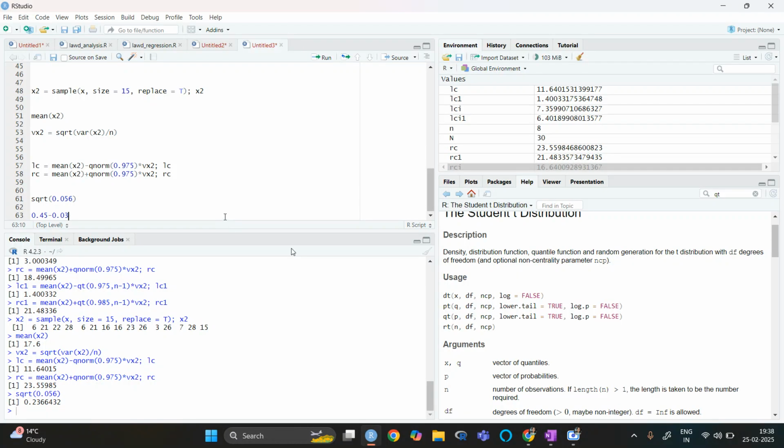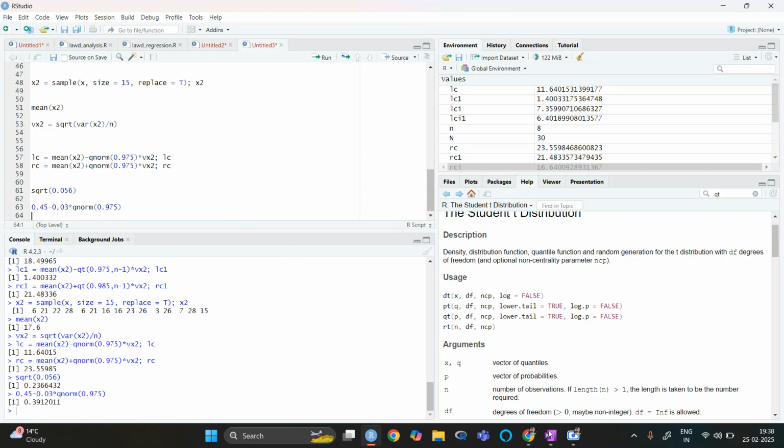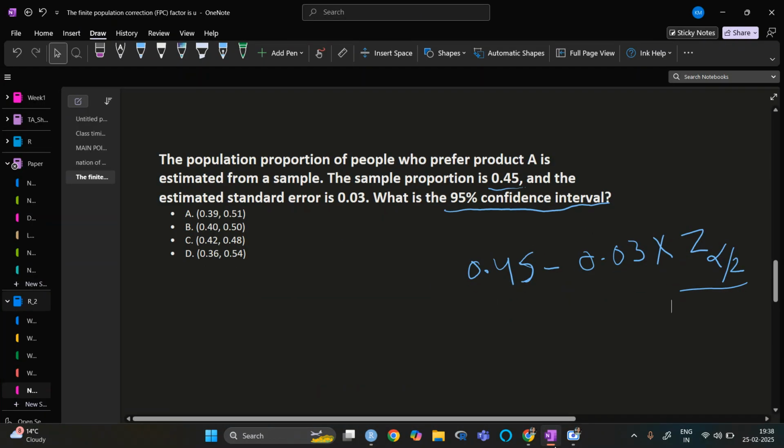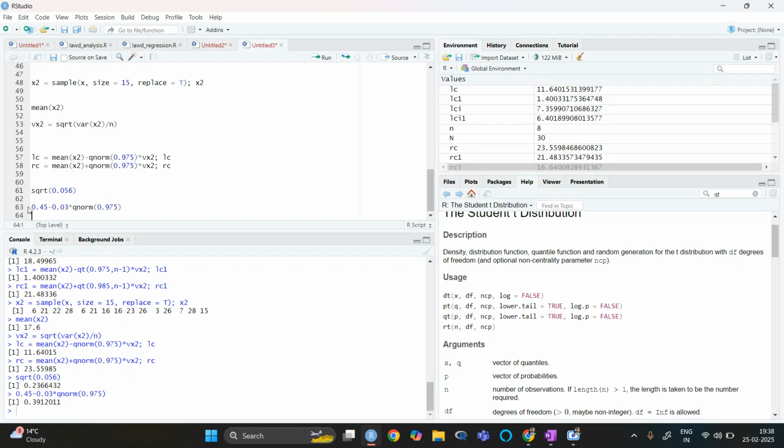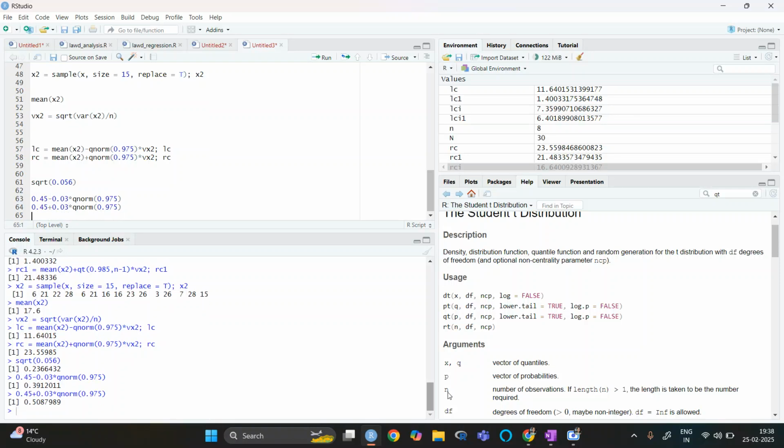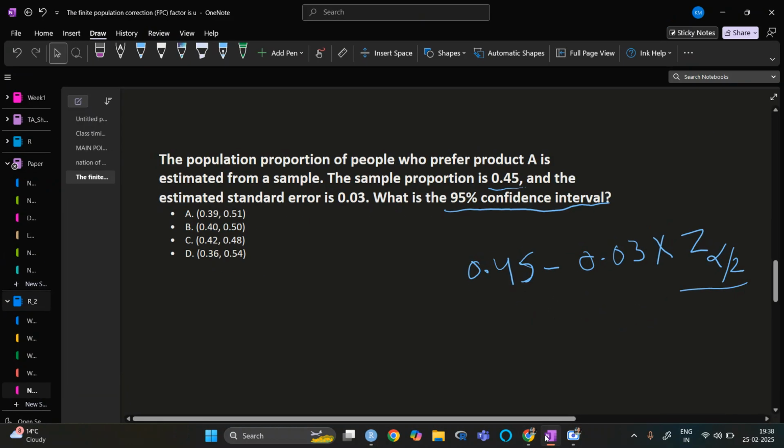So that will be multiplied by q norm, and it is 0.975. So it is 0.3912 on the left hand side, and for the right hand side, we just do the summation. So it is 0.508, right?